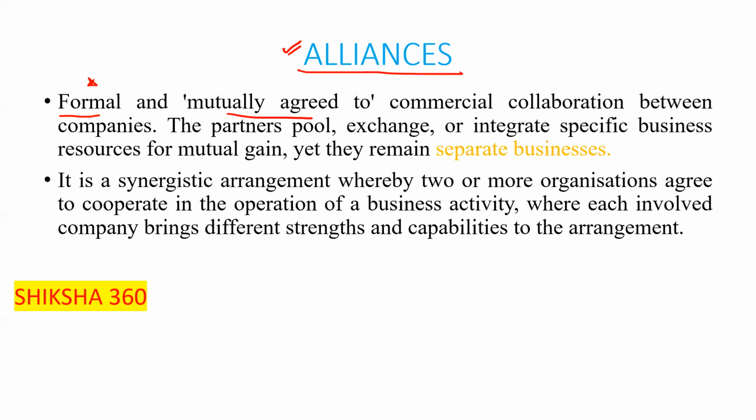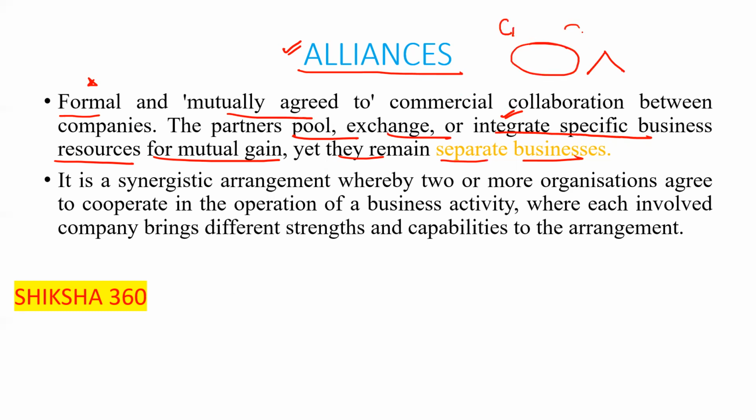The partners pool, exchange, or integrate specific business resources. Like this is one company, this one is another. Basically two companies, C1 and C2, collaborate for mutual gain, yet they remain separate businesses. Their businesses will remain separate.